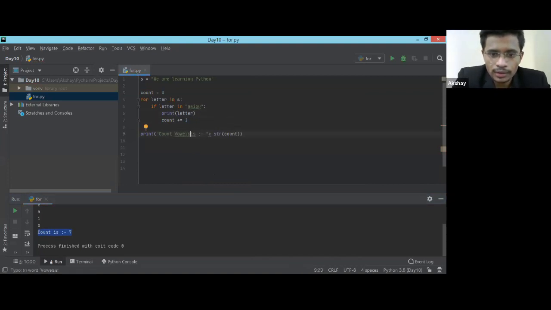Now here is the next task. I don't want to stop only at vowels. I also want consonants. Okay, so we know the letters except vowels are all consonants, right? We can see there are a couple of other letters in the string as well. But if I go and do it like this, with if else, it will be a consonant, right? So if the letter is not present in A, E, I, O, U, then it will be a consonant, right?